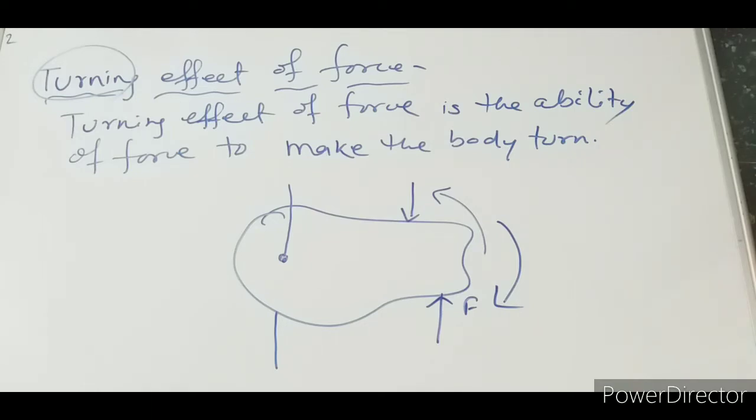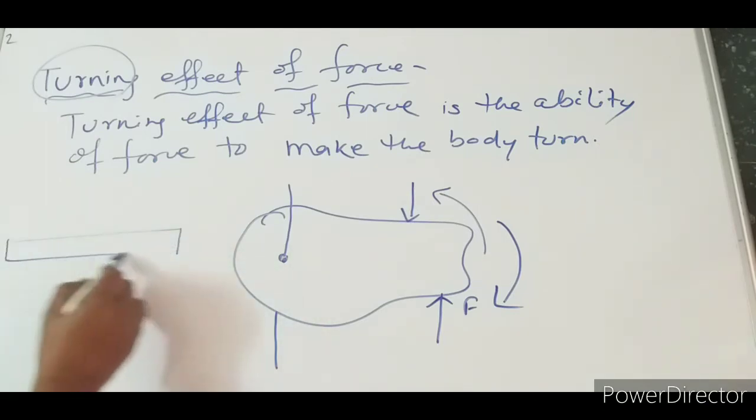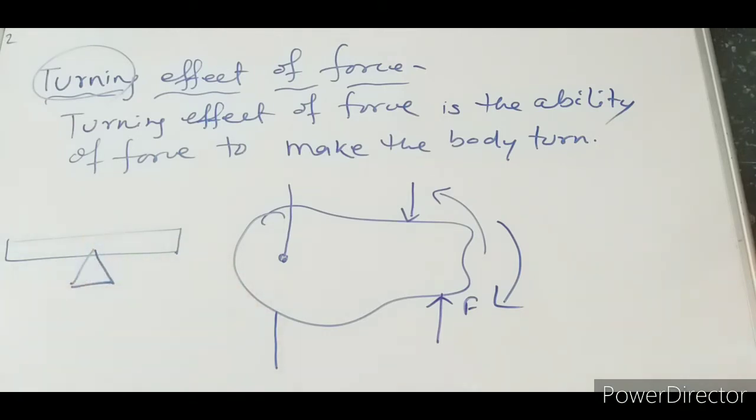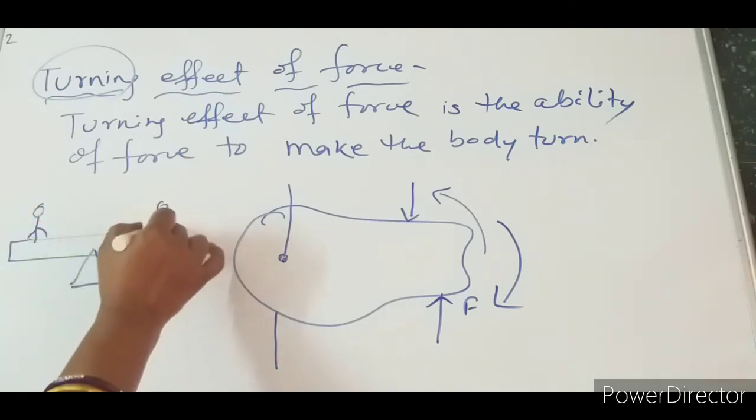When we are discussing this, another best example is the seesaw. Let it be balanced at one point only. One person is sitting here, another person is sitting here.